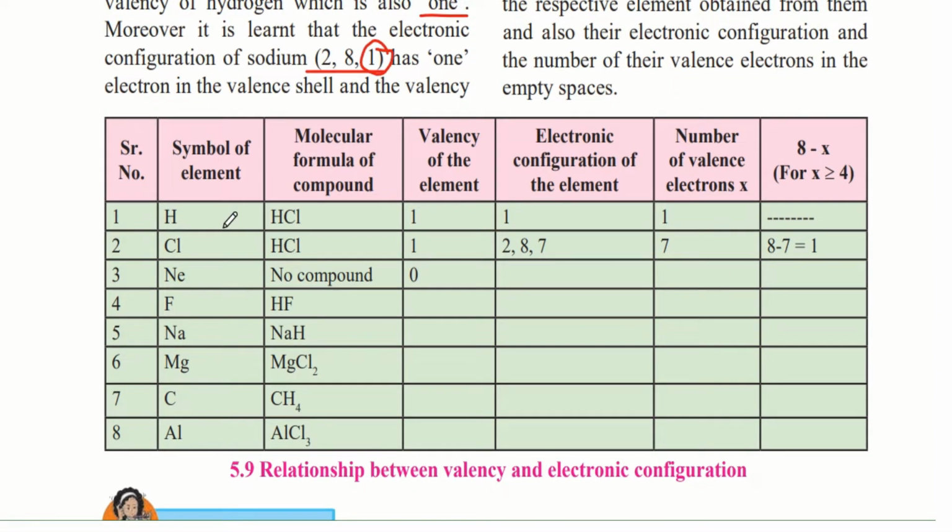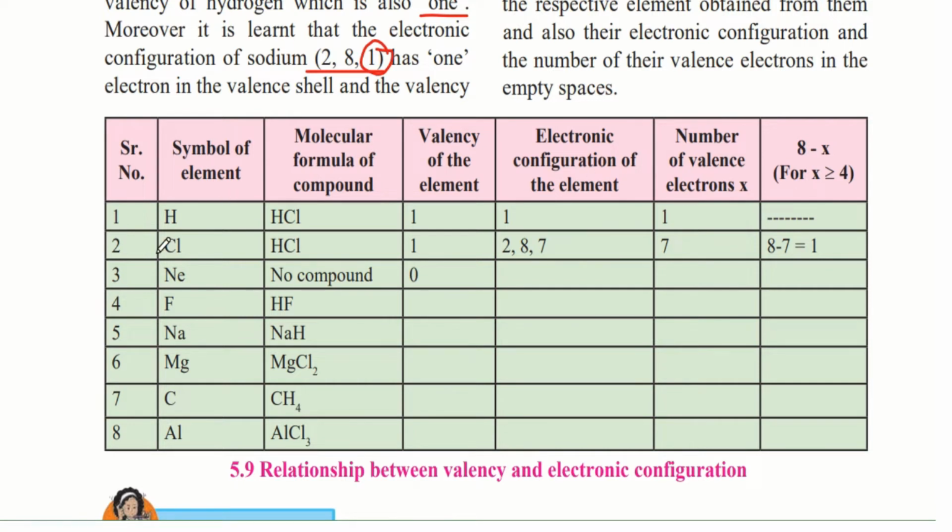This table tells us first the symbol of the element, then it gives us the molecular formula of certain compounds that this element is in, and we have to find the valency of the element, the electronic configuration of the element, the number of valence electrons, and that would be X. So the number of valence electrons would be the number of electrons in the valence shell, that is the outermost shell. And then we have to do 8 minus this number of valence electrons.